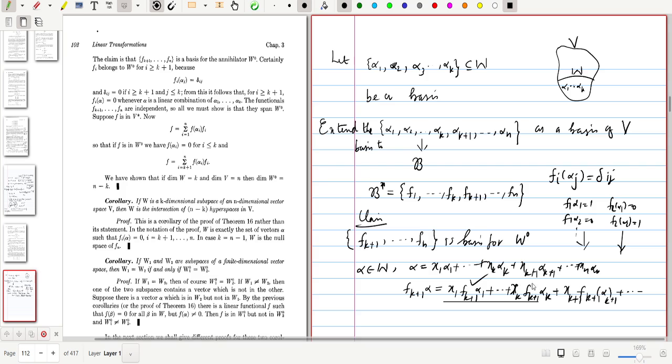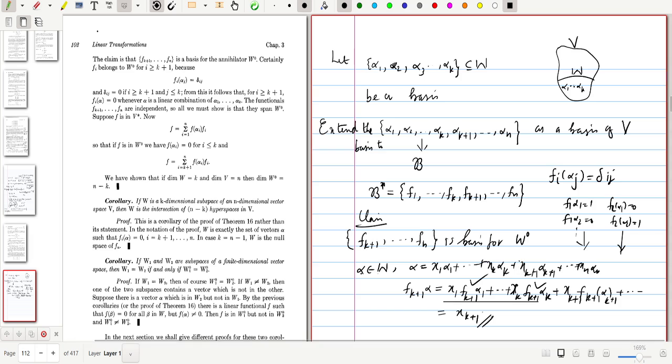So up to this, the quantities are 0, and this gives xk plus 1 itself.